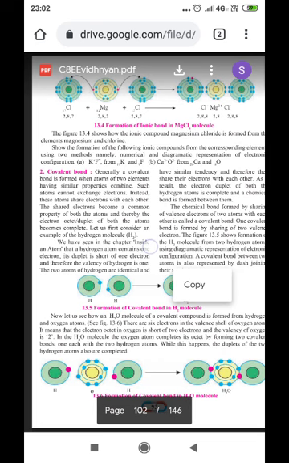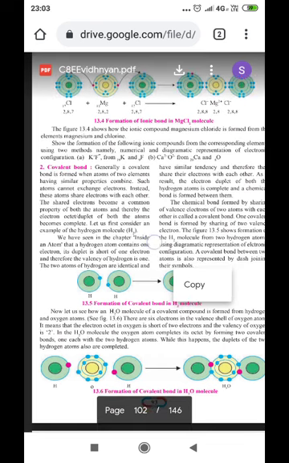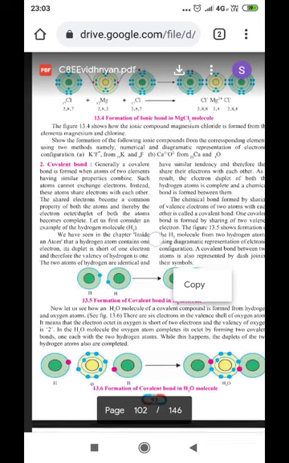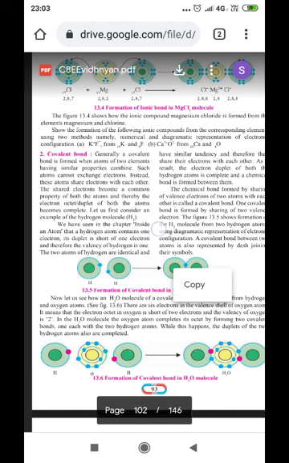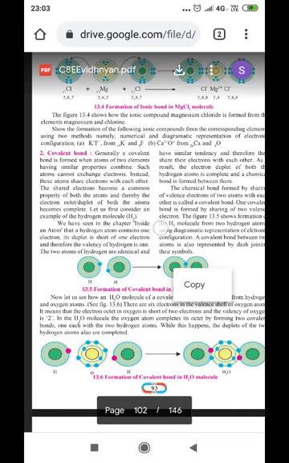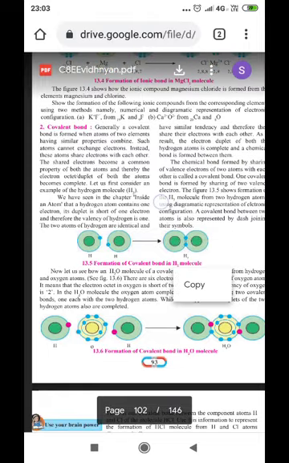Now here we have discussed the formation of an ionic bond by complete transfer of electrons, but there are certain cases where an electron is not completely donated or accepted, for example in the case of like atoms. Under that condition, the electron is neither donated nor accepted, but it is shared and a bond is formed. Such a bond formed by sharing of electrons is called a covalent bond.